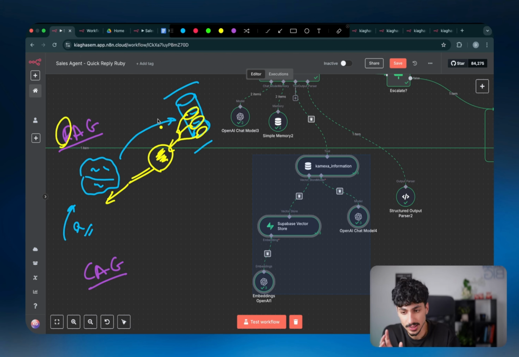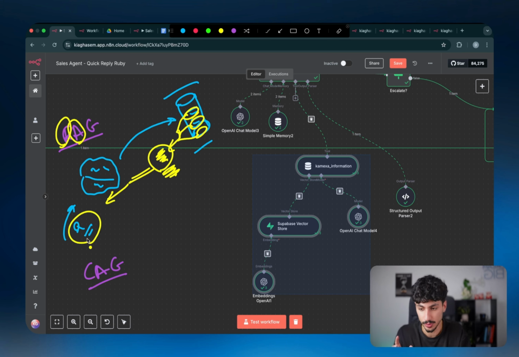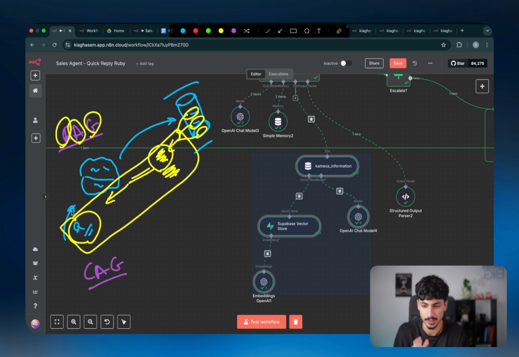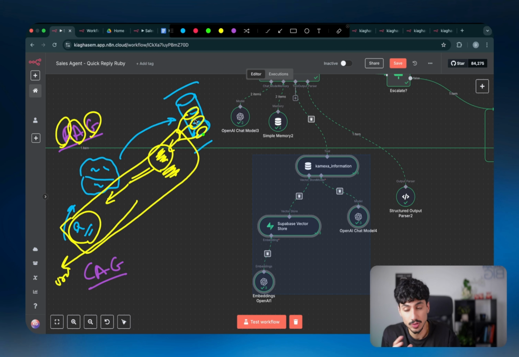So a retrieval is the process of retrieving these bits of information. Augmentation is the process of combining the actual data that it pulled with its actual task or its actual prompt or the question in order to be able to answer the question. And then generation is once it has this combination of information, it has enough information to actually generate the output back to the user. So in super simple terms, it's just a way of getting the AI agent to be able to access a whole bunch of data without you having to actually physically put that data inside its prompt.